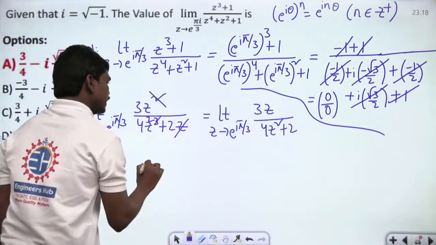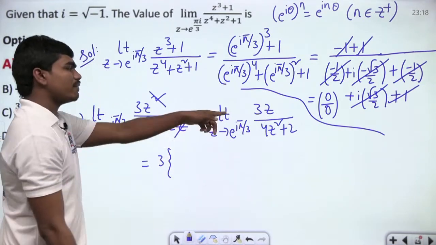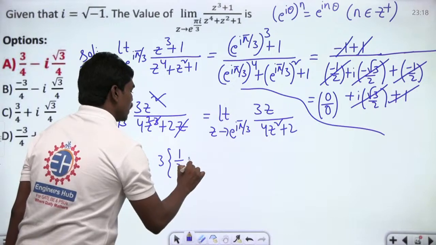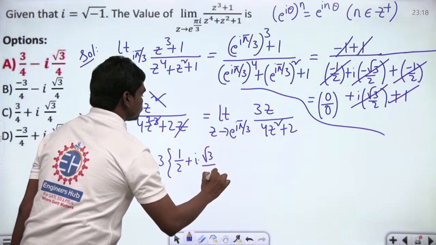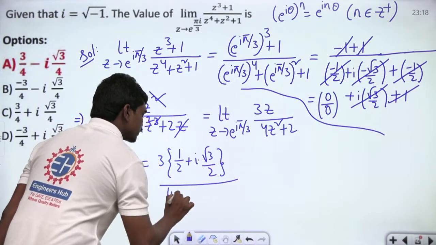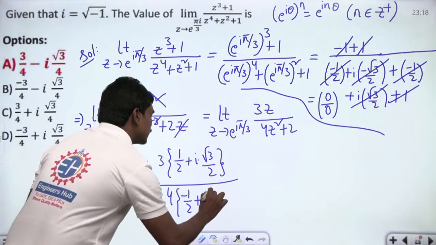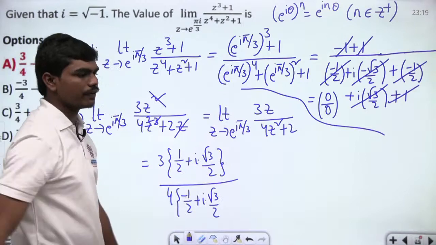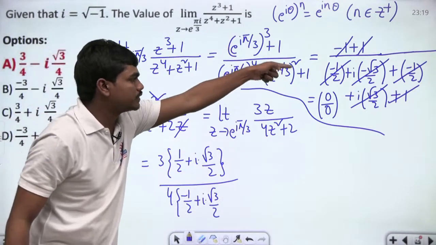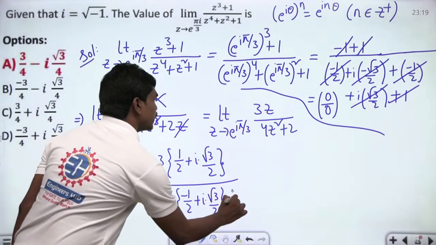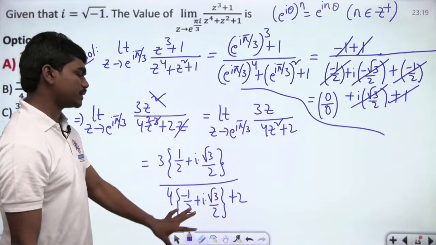So if you substitute directly, 3 times e power i pi by 3, which is cos 60, which is 1 by 2 plus i into root 3 by 2, divided by 4z square. Z square is nothing but minus 1 by 2 plus i into root 3 by 2, because z square is again e power this term which we wrote here, plus 2 here. So this is the value of the expression that you need to find.